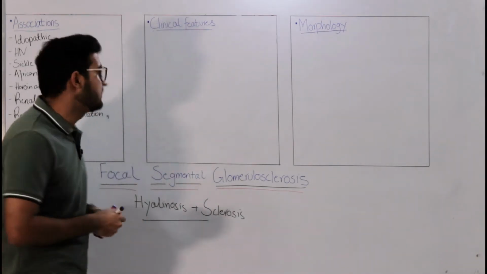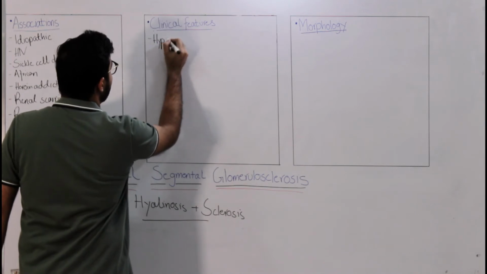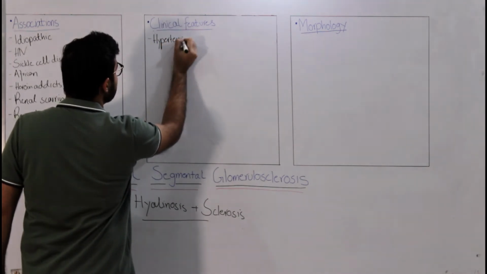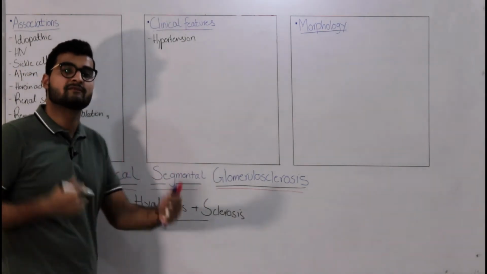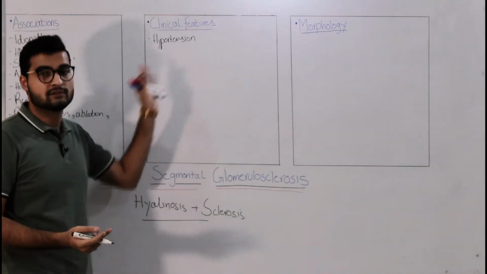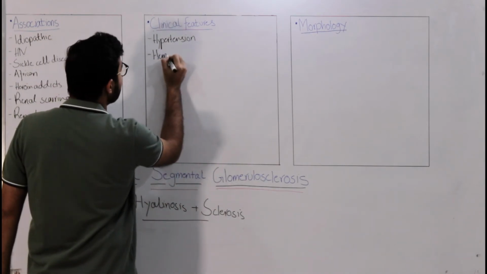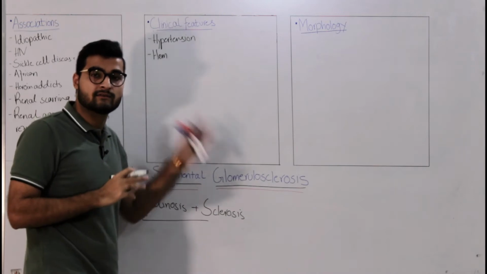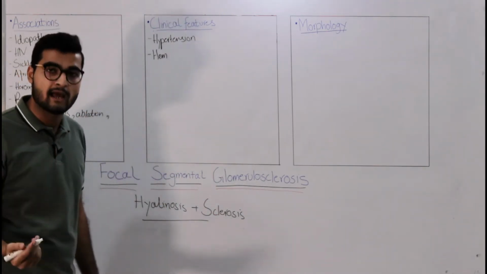patient come across. So the first thing would be that the patient will have hypertension. We did not have hypertension in minimal change disease, but we do have it in FSGS. Like I said, FSGS is considered to be the severe form of minimal change disease, so you will have all of these things. Apart from hypertension, you can also have hematuria. Yes, I know you guys might be wondering that in nephrotic syndrome we don't have hematuria, but in severe cases of FSGS you can have hematuria.